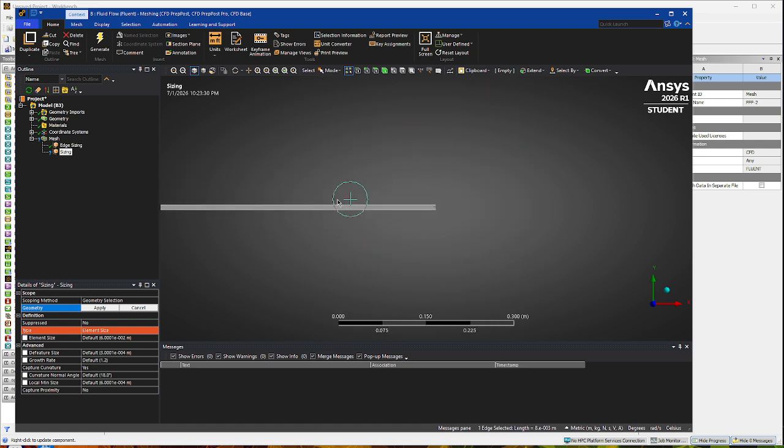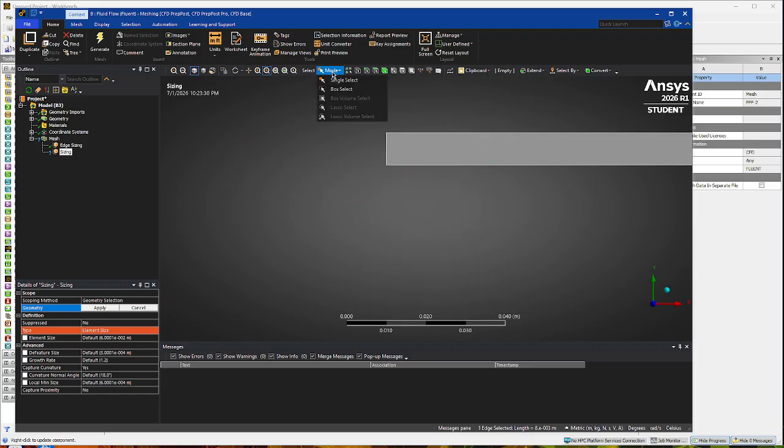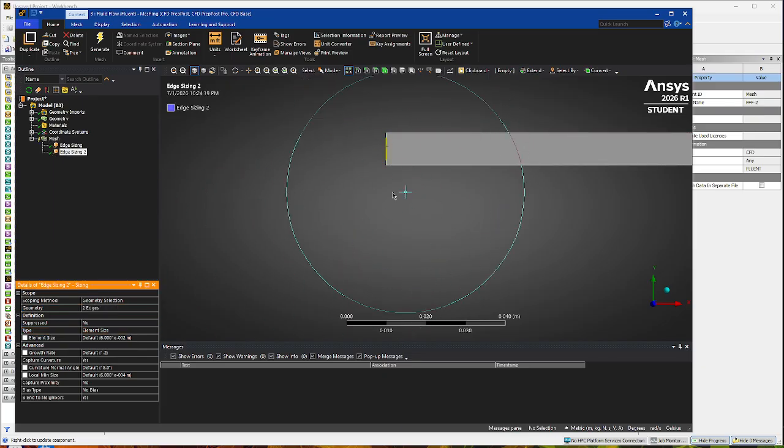But don't do what I just did, because you have to control click. So then you control click. There we go. So you're going to click Apply in geometry right here.